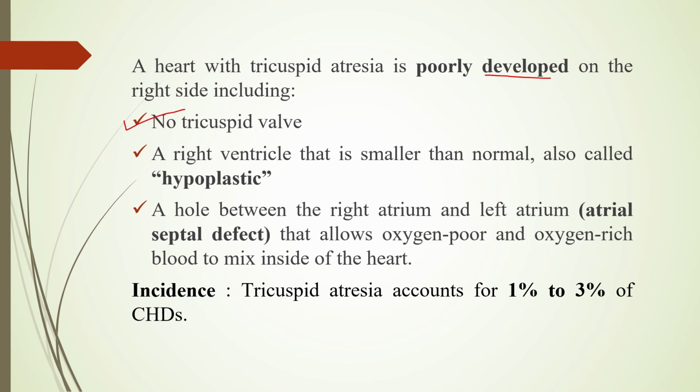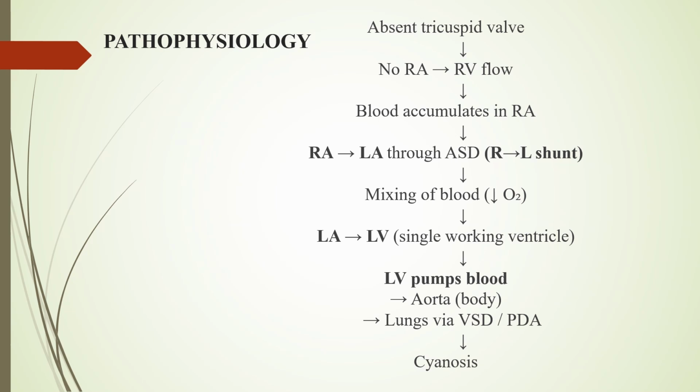So a heart with tricuspid atresia is poorly developed on the right side and there will be no tricuspid valve, a right ventricle that is smaller than normal, also called as the hypoplastic, and a hole is always present between the right atrium and the left atrium. So it is called as the ASD, atrial septal defect, or sometime there will be the opening of the foramen ovale, and it will allow the mixing of the oxygen poor and the oxygen rich blood. So incidence of this condition is about 1% to 3% of the CHD.